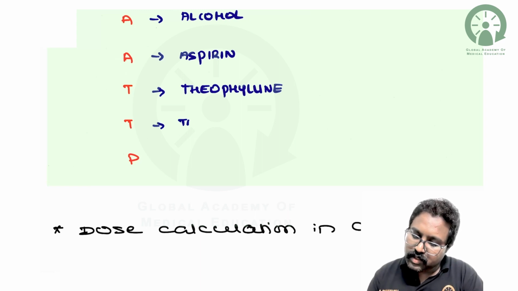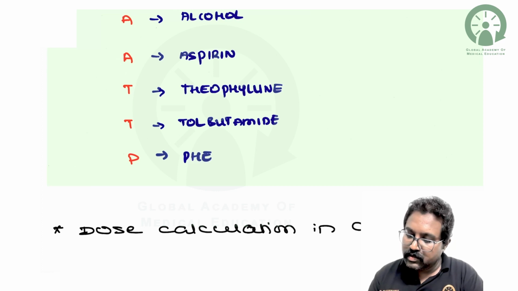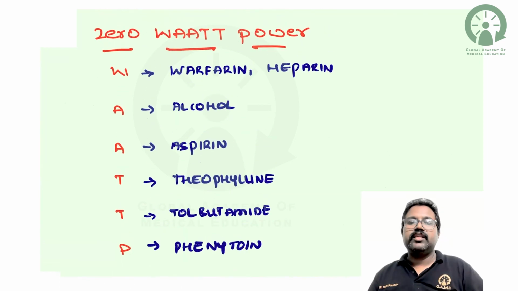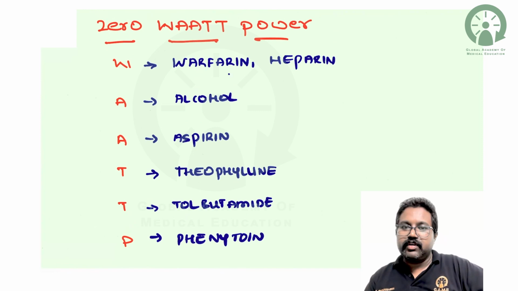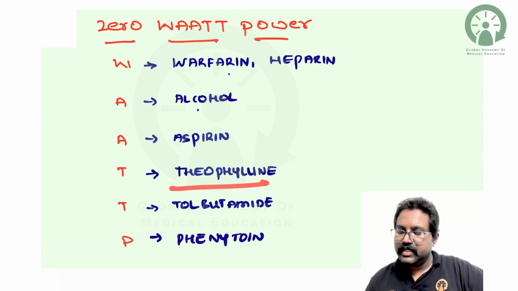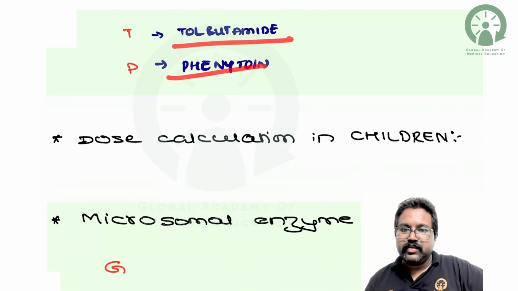Next, you have tolbutamide, one of the anti-diabetic drugs. And next is phenytoin. So these are the zero order kinetics examples: W stands for warfarin and heparin, A stands for alcohol, one more A stands for aspirin, T stands for theophylline, T stands for tolbutamide, and phenytoin.